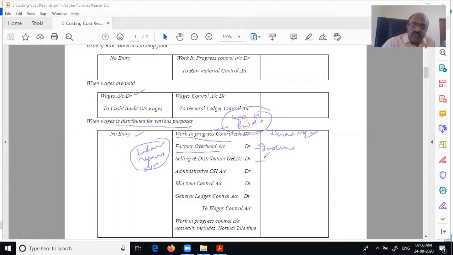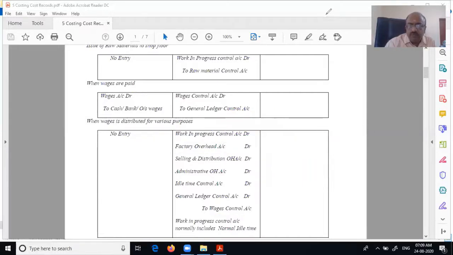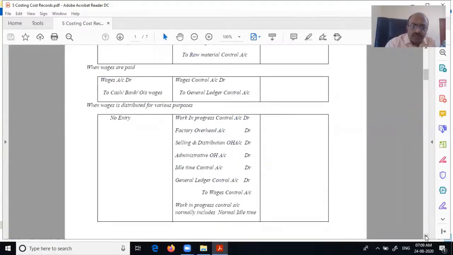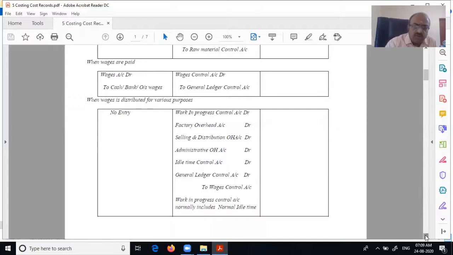Again, the same way, this is for selling and distribution. People who are doing selling and distribution, people who are doing admin, and if they do not have any job to debit here, then general and control. Suppose something is not related to anything, some work he is doing, general ledger control account to wages control. That means this wages control account will have to be distributed like this. The wages control account normally includes idle time. So that is how we need to look at it. Because in financial books we are not bothered, but here it has to go in detail.